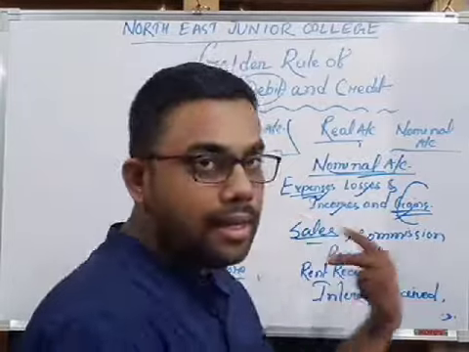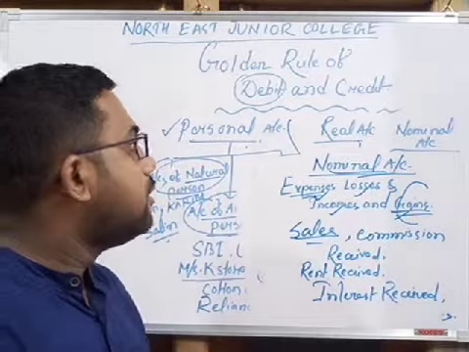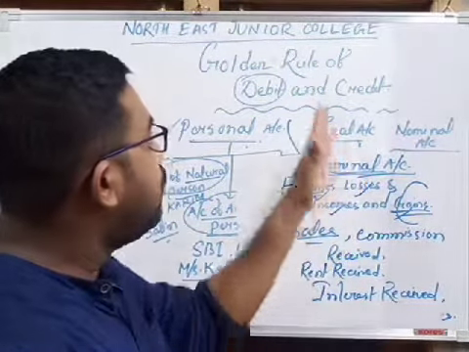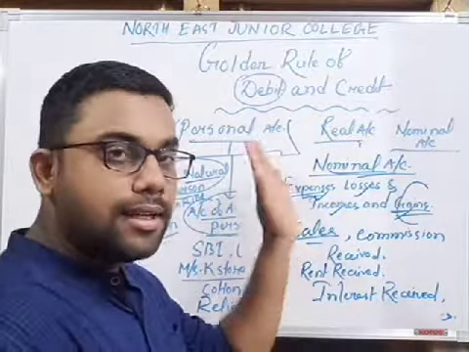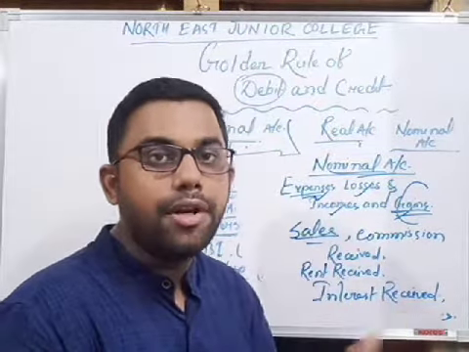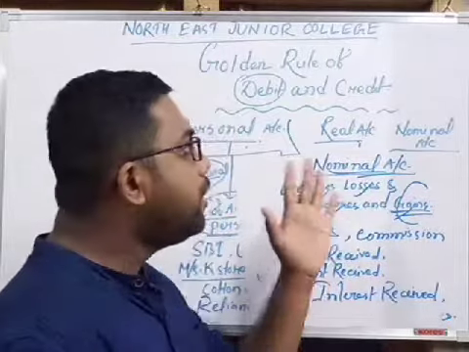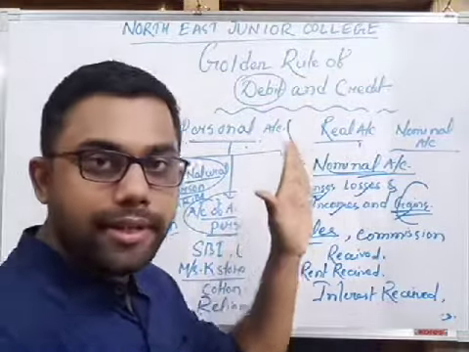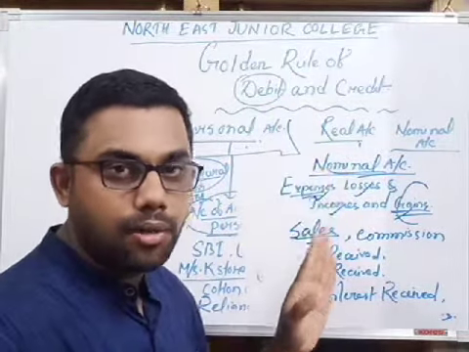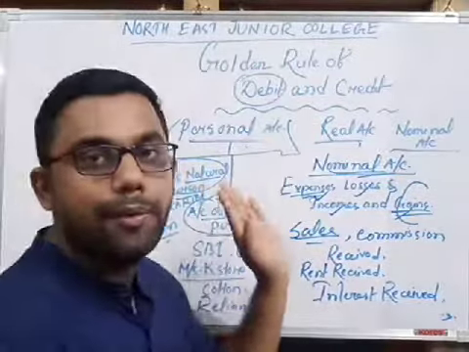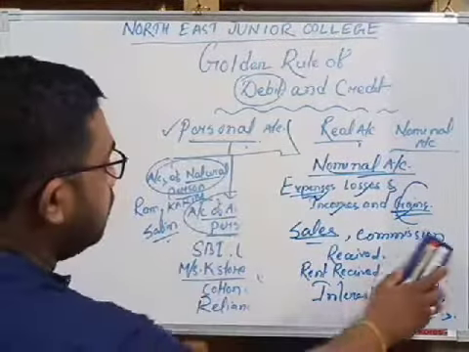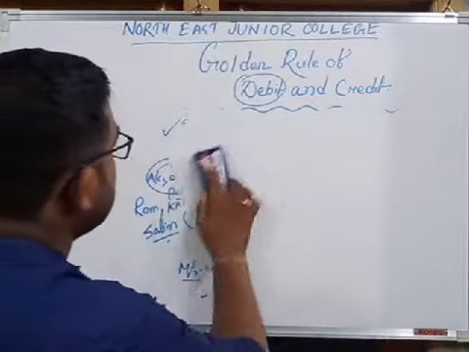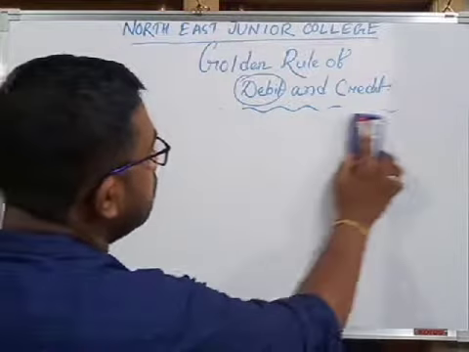These are the three main classifications of accounts under the traditional approach, and for every category we have to identify what is debit and what is credit. This process is called the golden rule of debit and credit. For every account head we have to identify which one is the debit and which one is the credit. Okay, so let's start the golden rule of debit and credit.